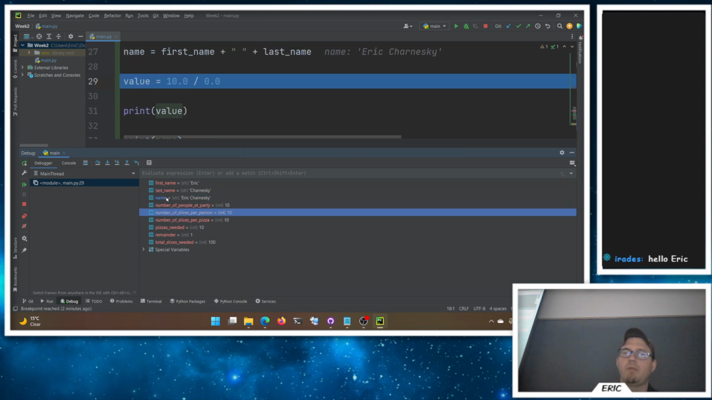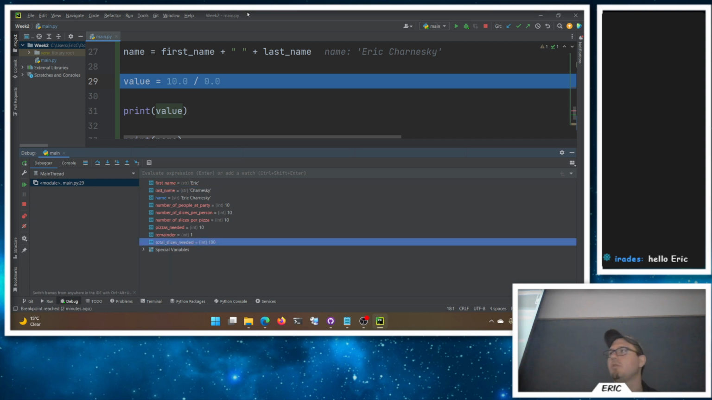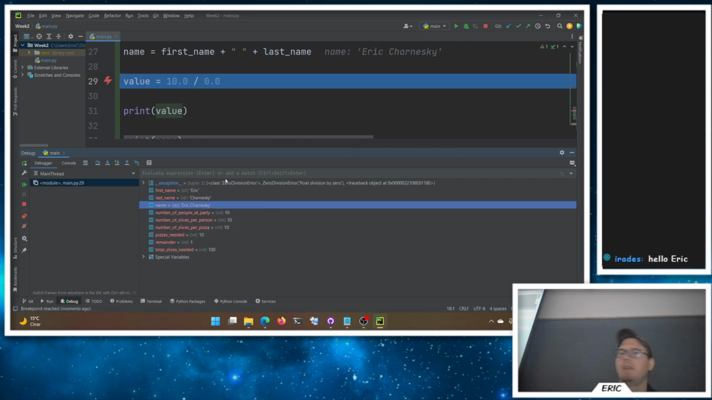So notice some of them are red and some are blue, and the blue one changes. Because the more variables we have, the more things you're going to have in this list here. As they change, they'll turn blue. Right? So name is no longer blue because it's not new here. And now it's about to crash here. You get this, hey, a bad thing happened, a zero division error.